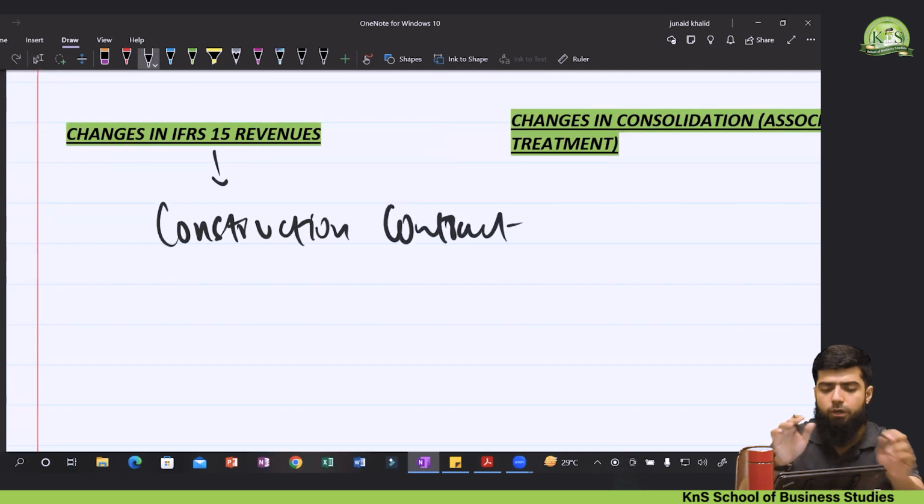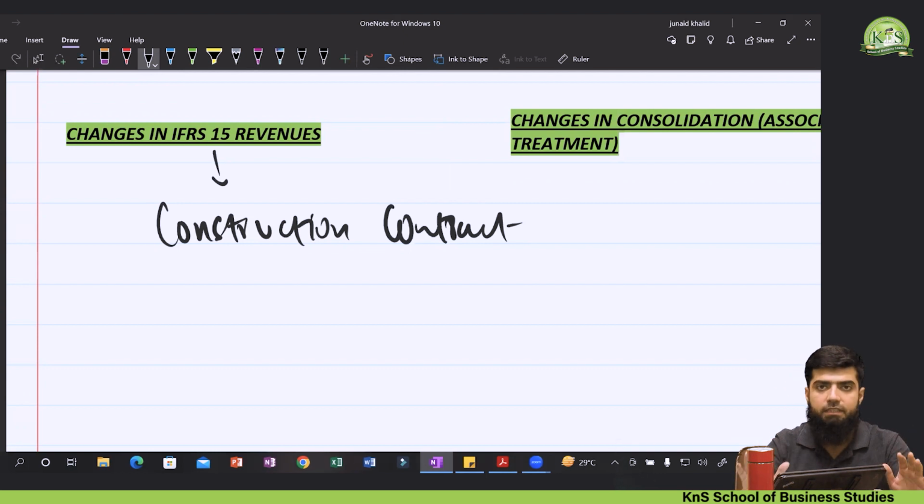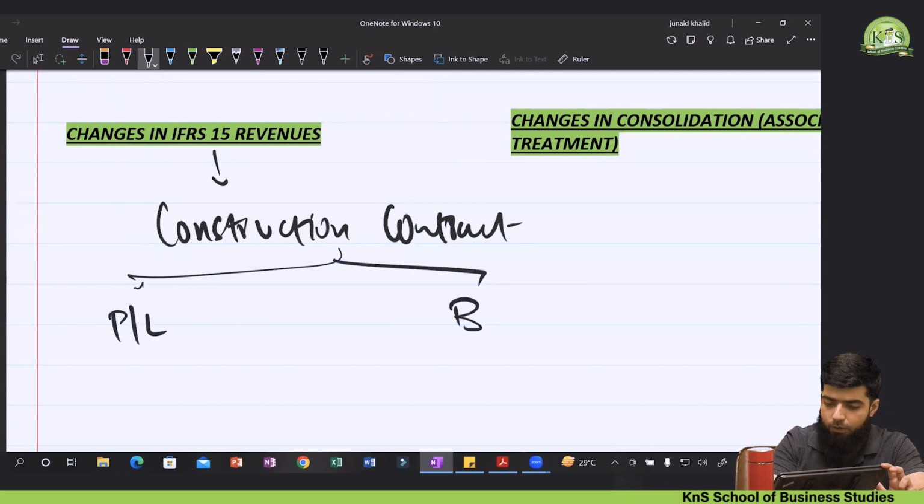We all know, I'm not going to discuss in detail what a construction contract is and how we are doing the accounting for this one, or why separate accounting treatment is being discussed. I'm going to discuss the changes that you may face in your exam. Okay, so construction contract. In a construction contract, we all know that the impact will definitely be on the P&L side, and number 2 will be on the balance sheet side.